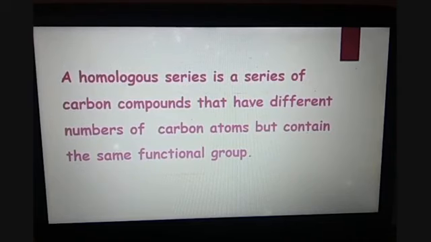So a homologous series is a series of carbon compounds that have different numbers of carbon atoms, but they contain the same functional group. As we have talked about the similar chemical properties, and in the functional group question we have also discussed that only the functional groups are the atoms or the group of atoms which provide the characteristic chemical reactivity to the organic compounds.